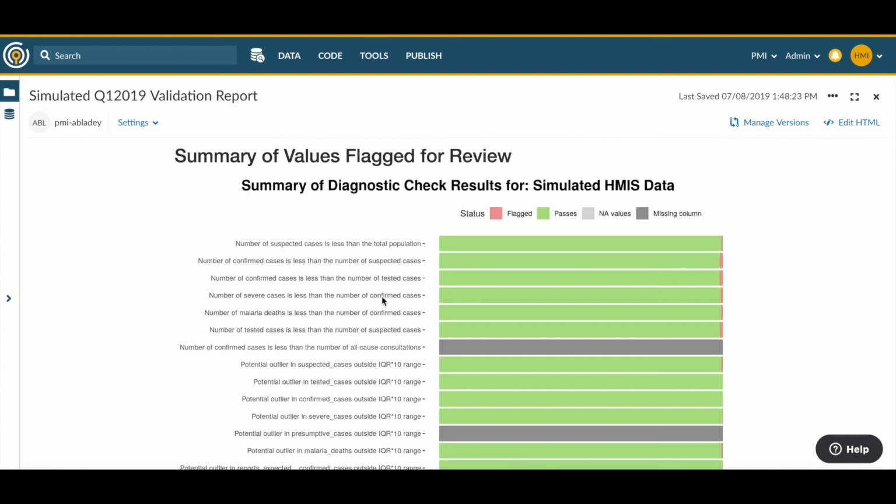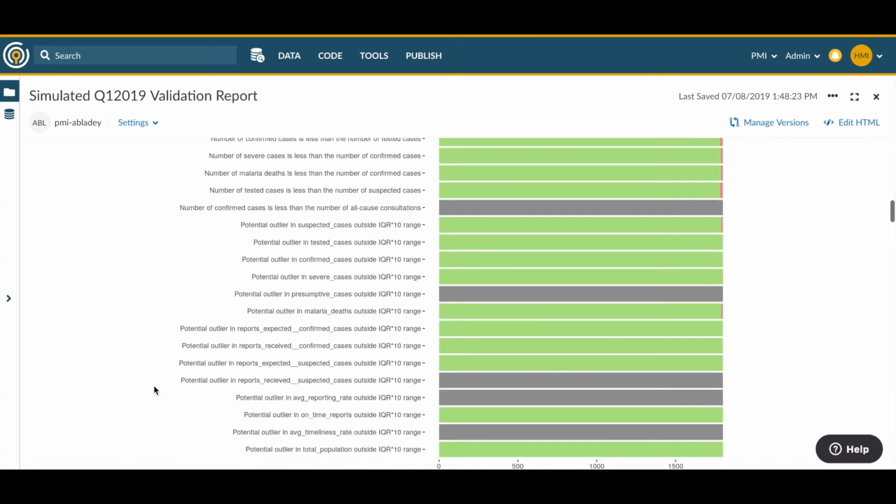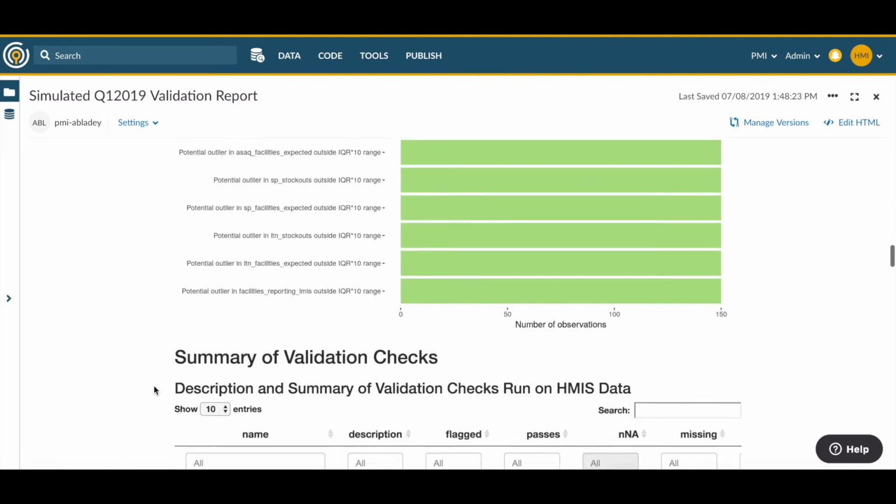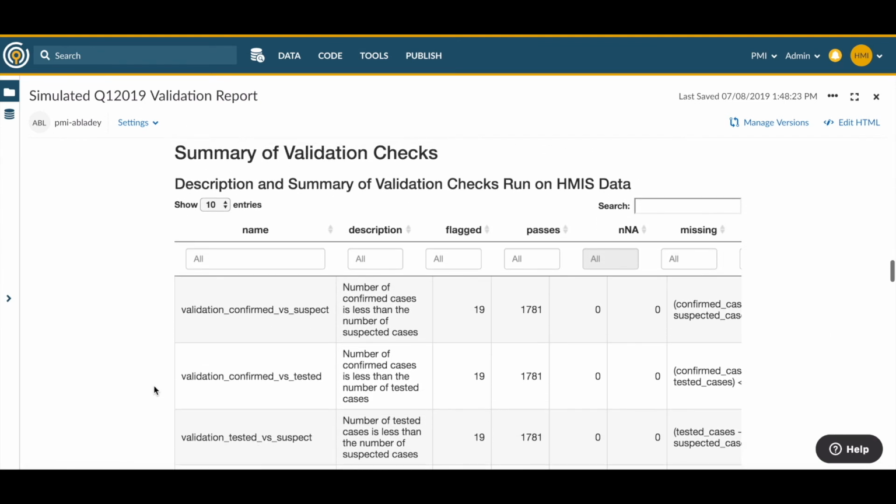For example, if we scroll down here, we'll notice that there are some red flags where there were more cases tested than were suspected. So let's dig into that. You can see that right here. Step 2 will be to scroll down to the summary of validation checks for HMIS data. We're going to scroll down and we can dig in to see more detail.